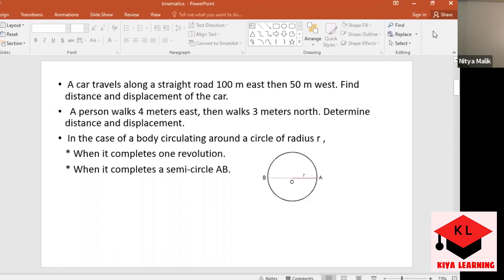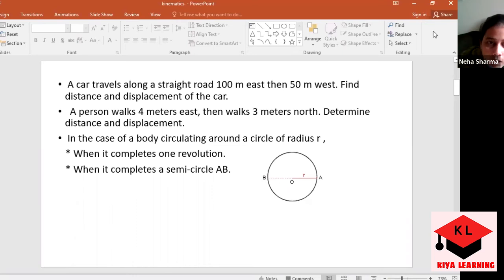So the distance would be 7 meters and the displacement we can calculate using Pythagoras theorem, which should be 5. Exactly. Because according to Pythagoras theorem, 4 square and 3 square. 4 square is 16 and 3 square, sorry, it's 9. 16 plus 9 is 25. Under root of that will be 5 only. Displacement will be 5. Your concept regarding this is also clear. Next, move to the next question.